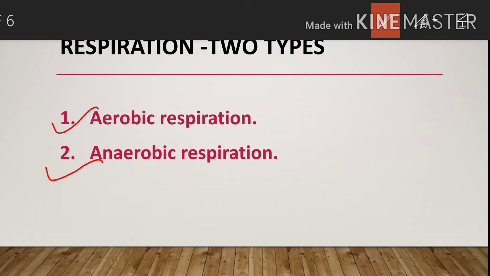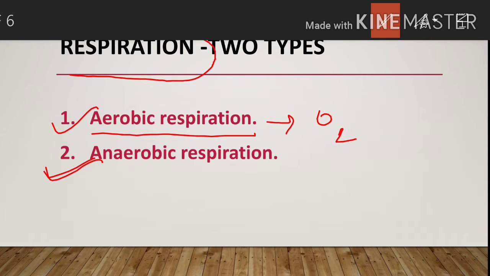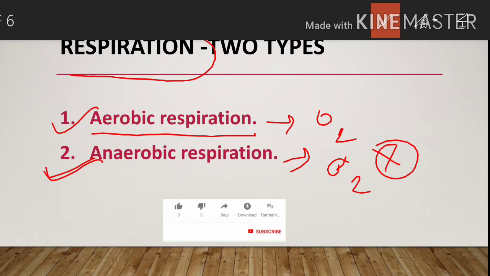Actually, we know that intake of oxygen and release of carbon dioxide is called respiration. In respiration, there are two types: aerobic respiration and anaerobic respiration. Aerobic means respiration takes place in the presence of oxygen. If respiration takes place in the absence of oxygen, it is called anaerobic respiration. Generally, we have an idea that respiration needs oxygen, but in the absence of oxygen also respiration takes place. That respiration is called anaerobic respiration.